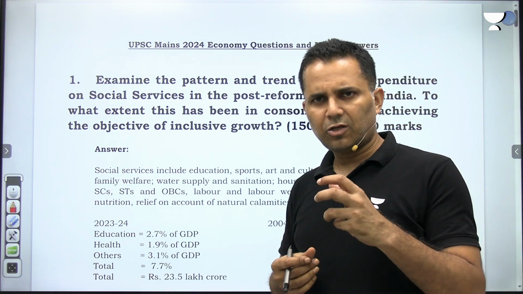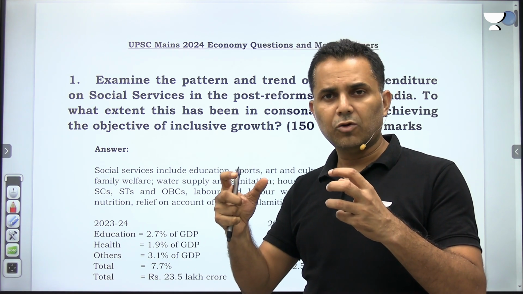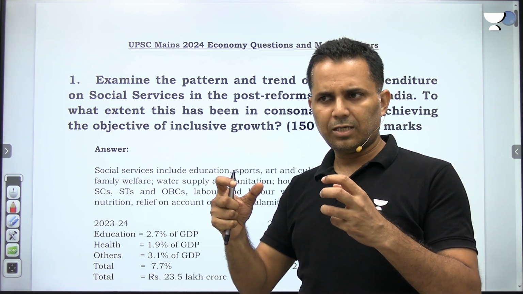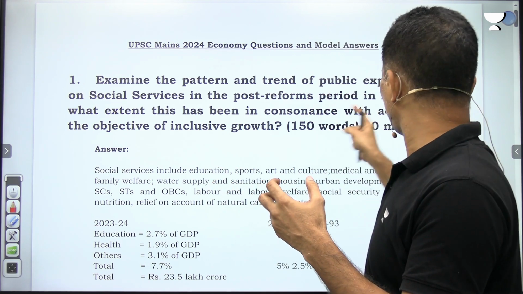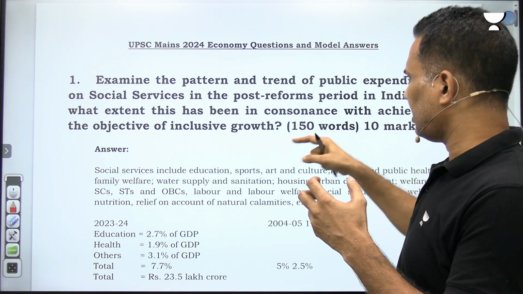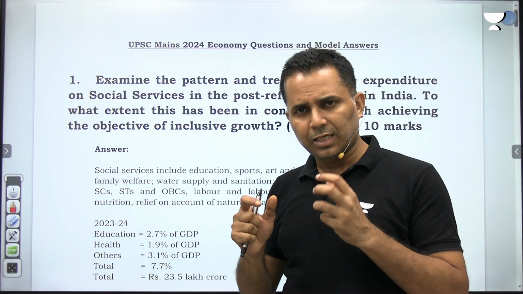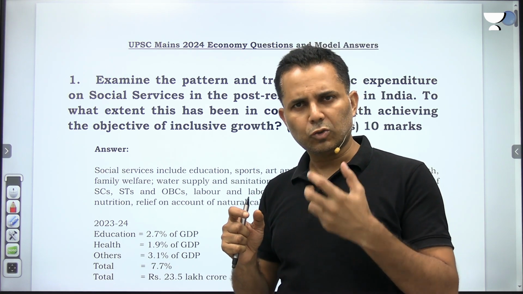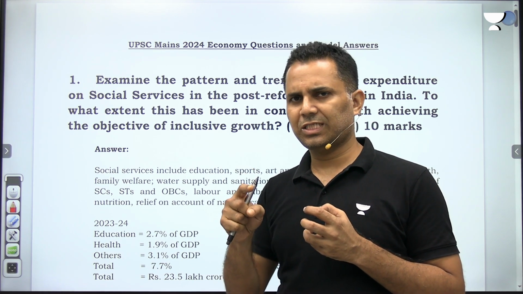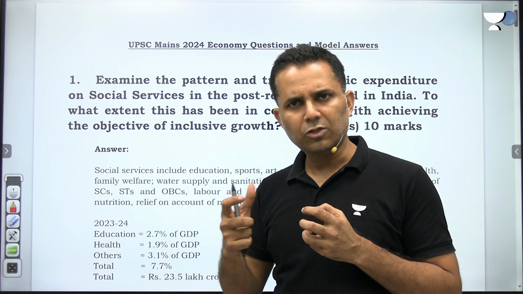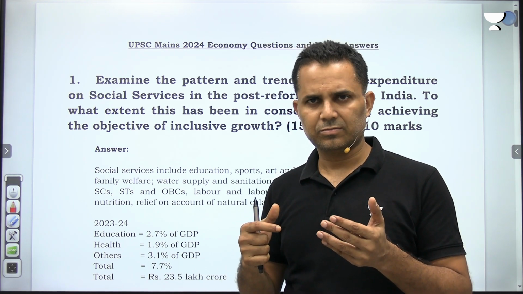So, expenditure on social services and inclusive growth. You need to understand how these are linked and to what extent it has helped in achieving inclusive growth, to what extent this has been in consonance with achieving the objective of inclusive growth. The first thing that should come to your mind is: just by spending on social services, can we achieve inclusive growth? Because I have taught in the classes that for inclusive growth we require expenditure on infrastructure also.